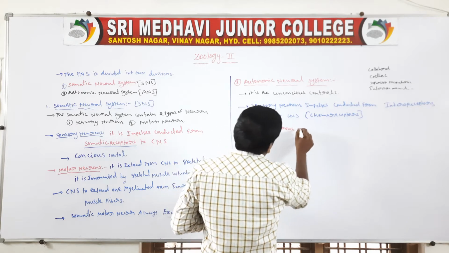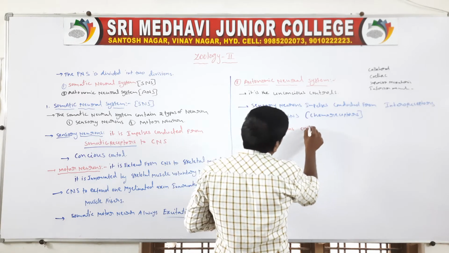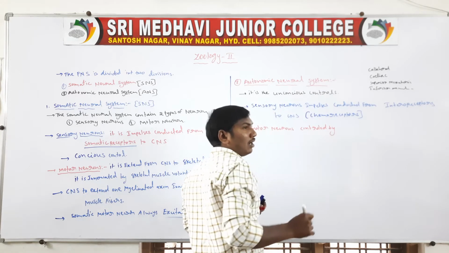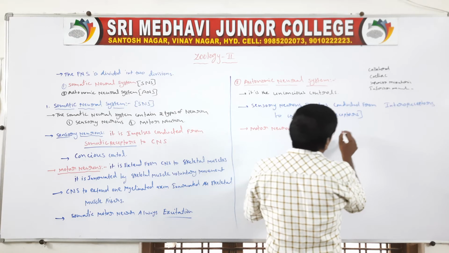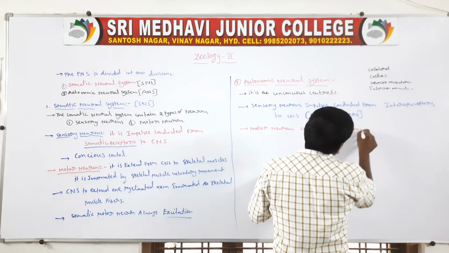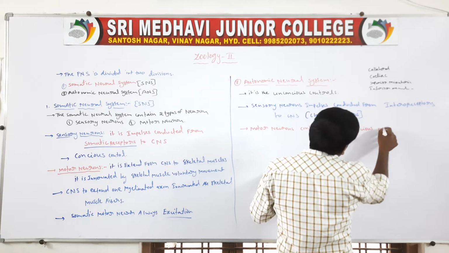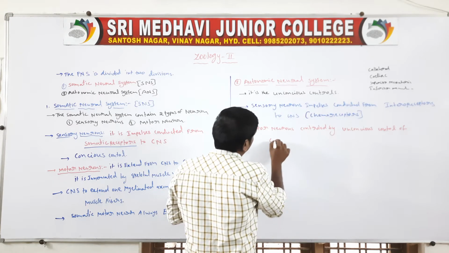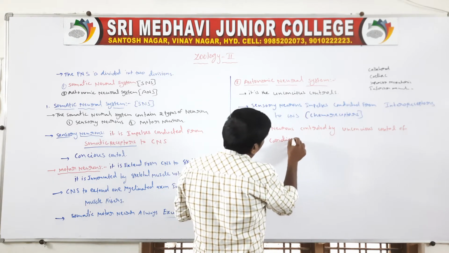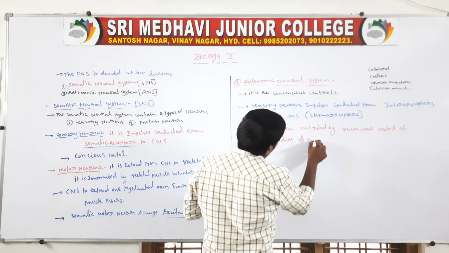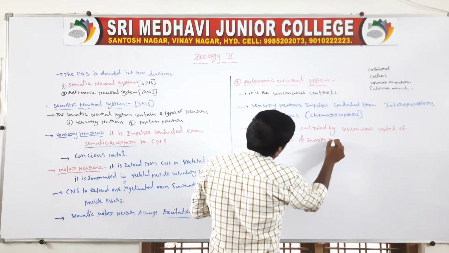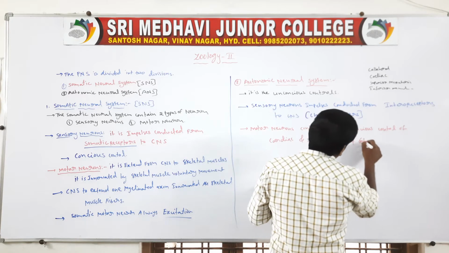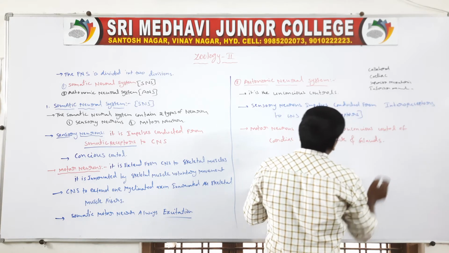Motor neurons are controlled by unconscious control. Unconscious control of cardiac and smooth muscle and gland muscles.